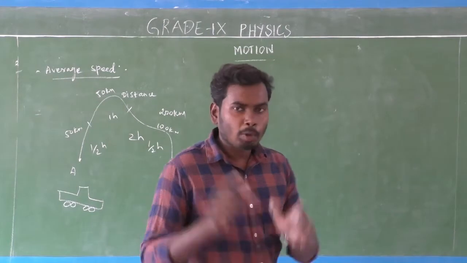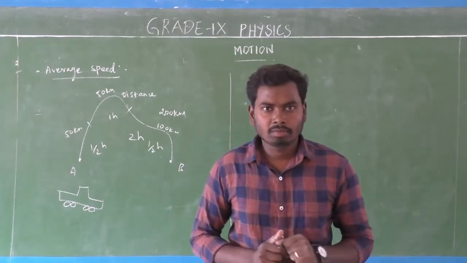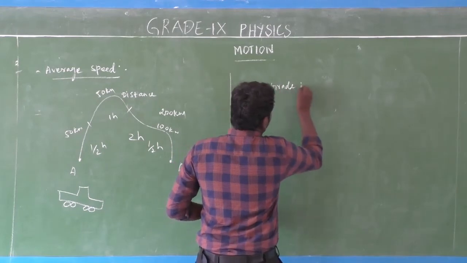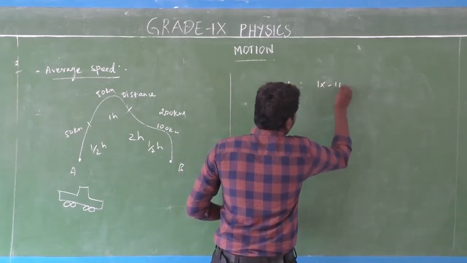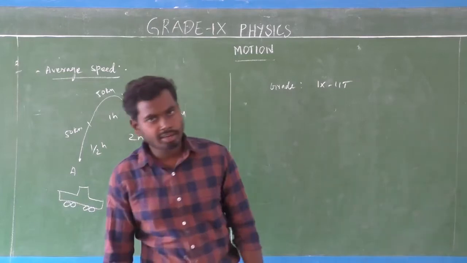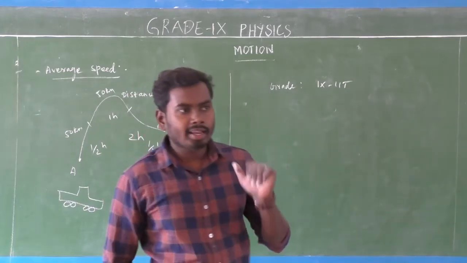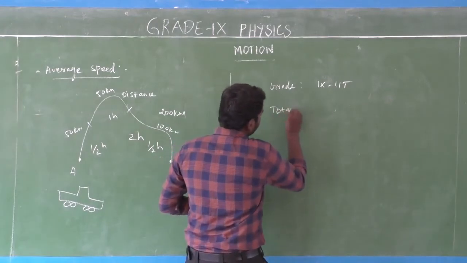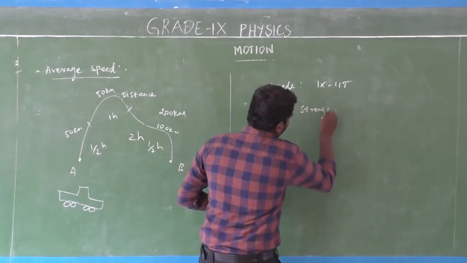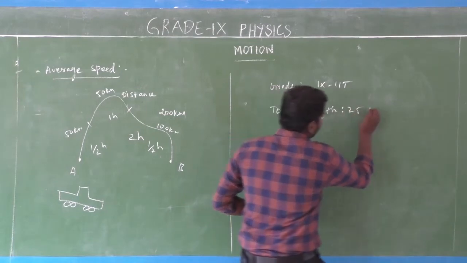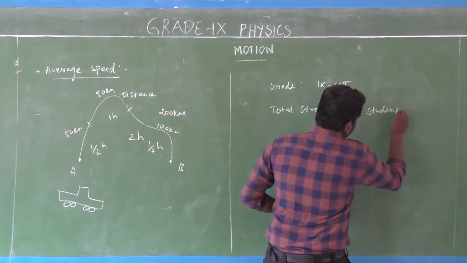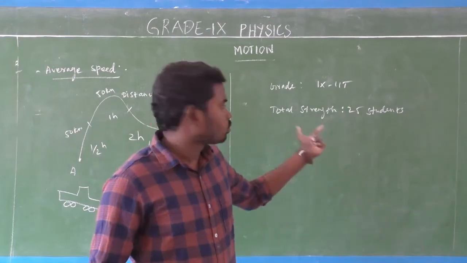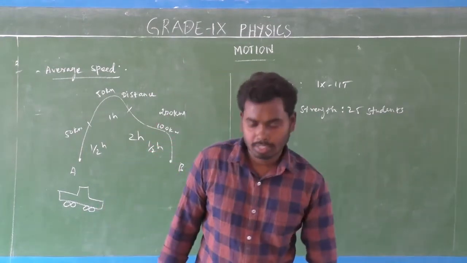Suppose you are studying in 9th class, in your IIT class. In your class, the total strength of students is 25 students, isn't it?